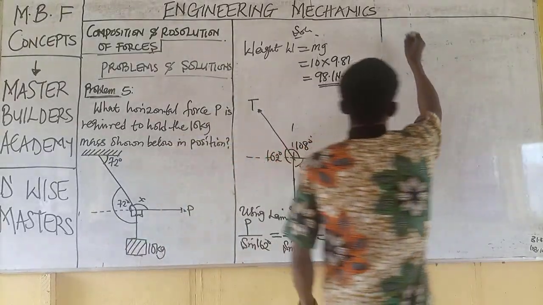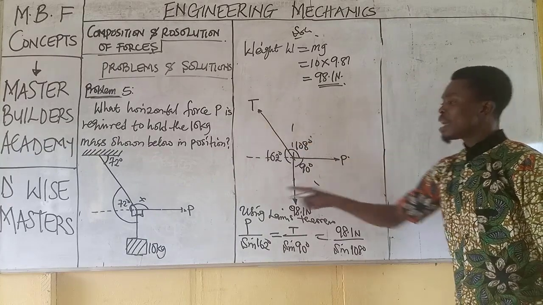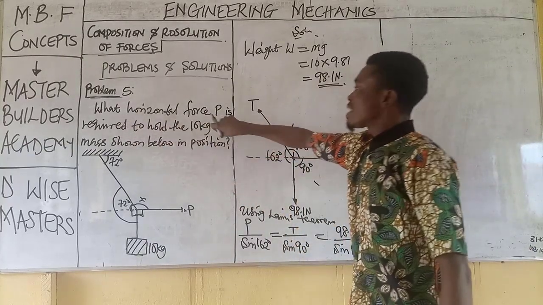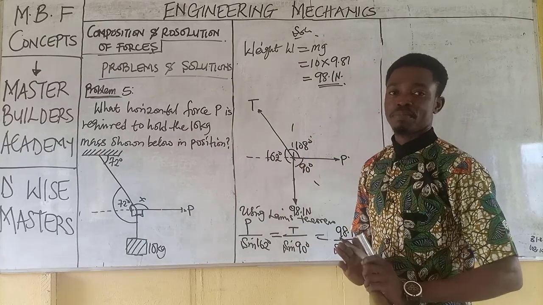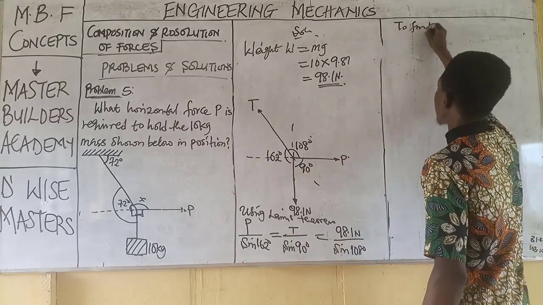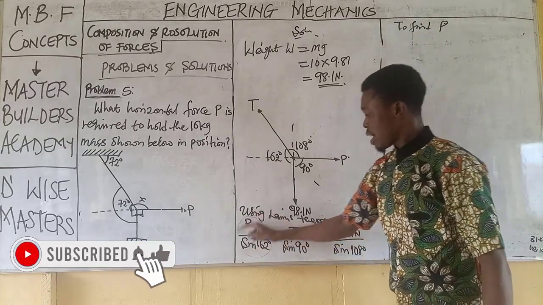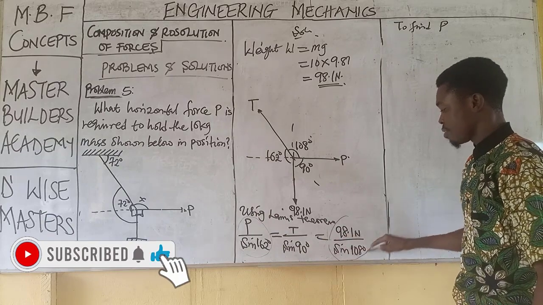Now, it is a choice to find T first or P, but based on the question, we are obtaining the horizontal force. So to obtain the horizontal force, we state to find P. We will take the first ratio and then equate it to the last ratio.